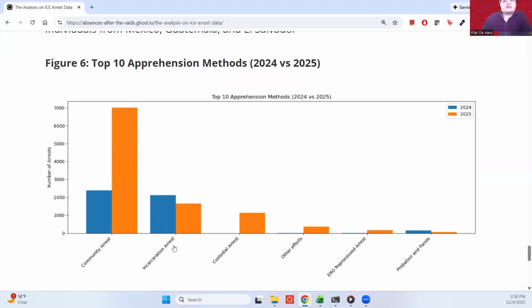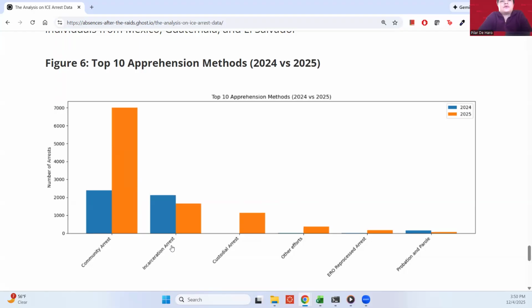So incarceration arrest means that someone that is detained for maybe committing a crime, they're taken to jail, and then at jail it is learned that they don't have the proper paperwork, they are deemed undocumented, and then so in jail, local enforcement calls ICE to come and arrest the individual for whatever deportation proceedings look like for that individual.